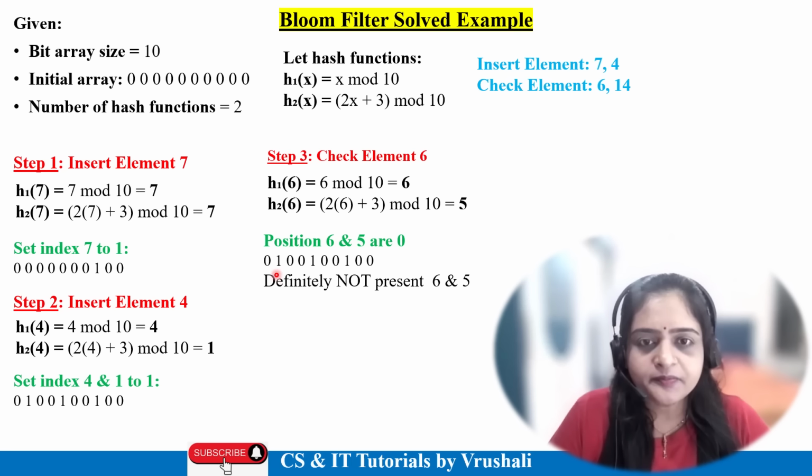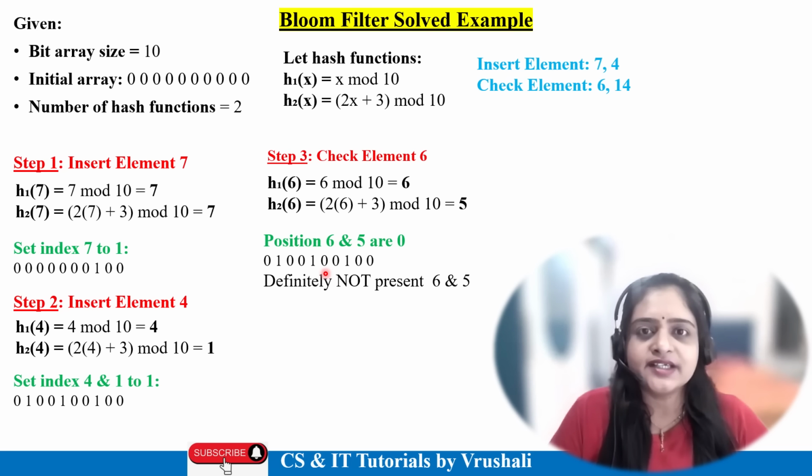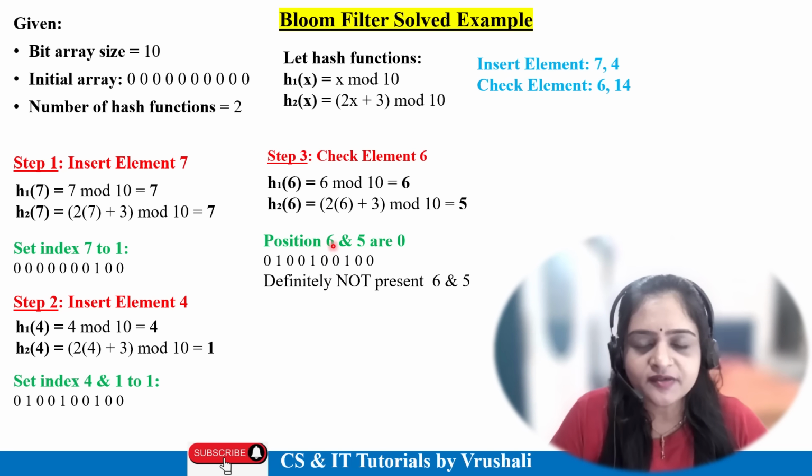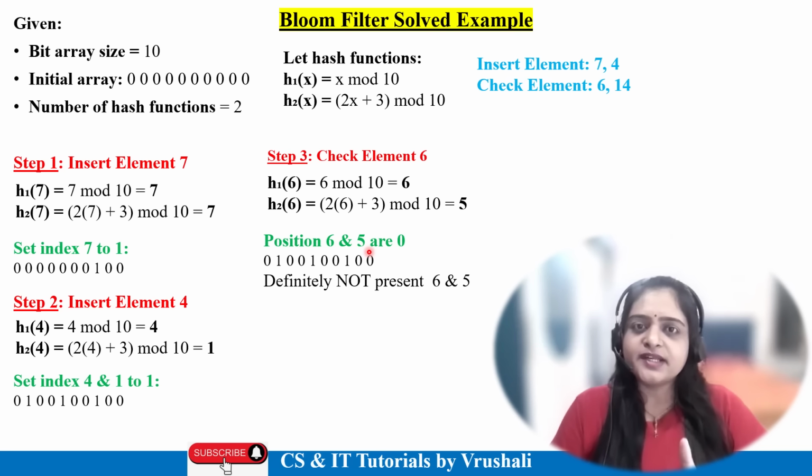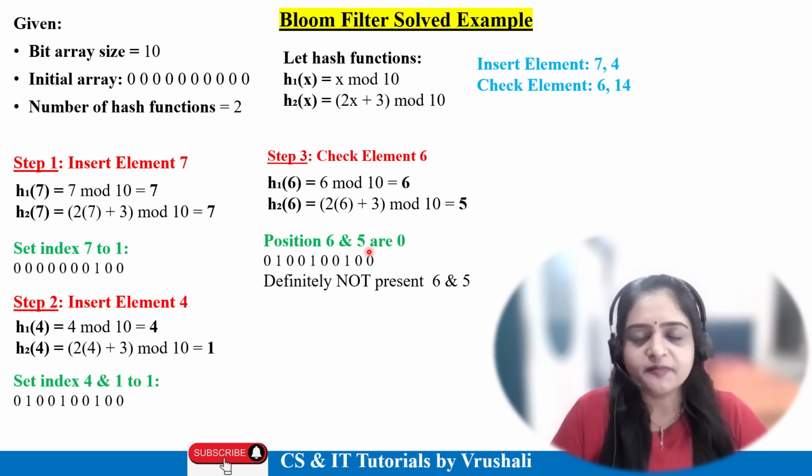Check here on the 5th position: 0, 1, 2, 3, 4 and 5. There is no 1 present, meaning 6 is not present in your data set. Again check the 6th position. The 6th position is also 0, right? So the 5th and 6th positions are both 0, meaning element 6 is definitely not present in your data set. 1 means present, 0 means not present.